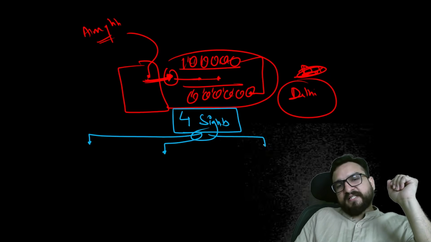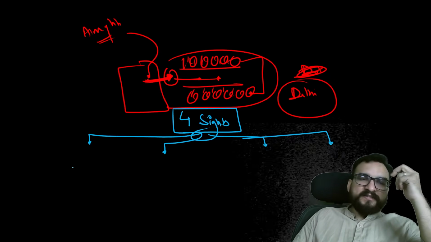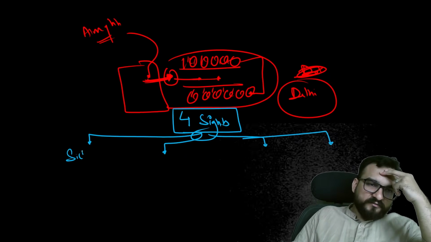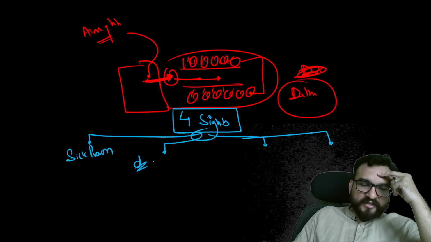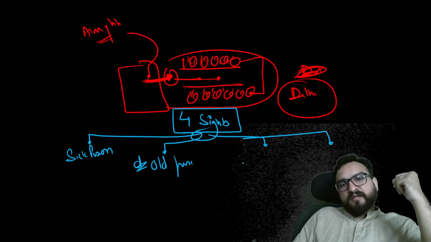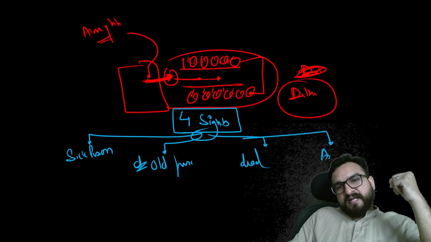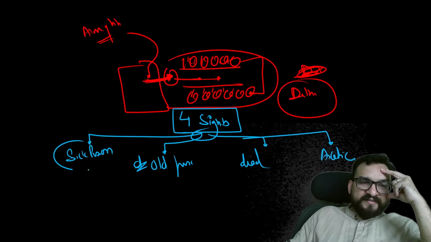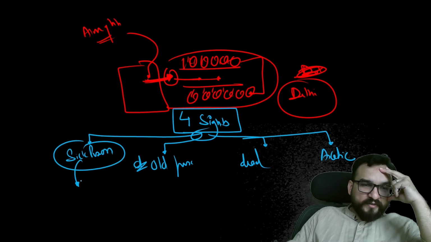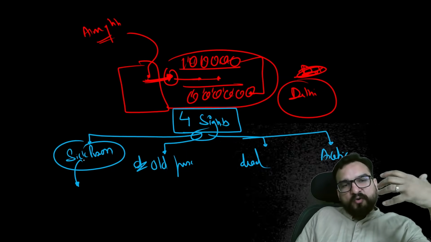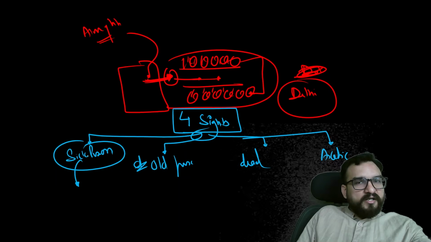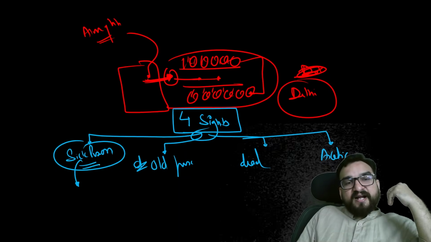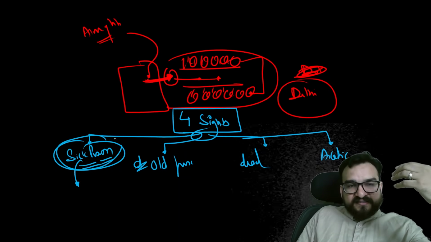Four sights he will be seeing: one sick, diseased person, an old person, a dead body, and an ascetic. When he sees a sick person, the question comes to his mind whether this human body will get sick, whether my parents, my wife, my son, whether I will also become like this.